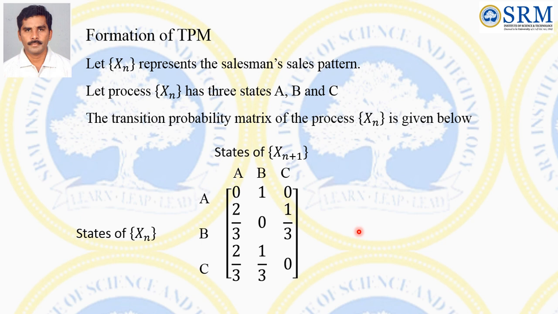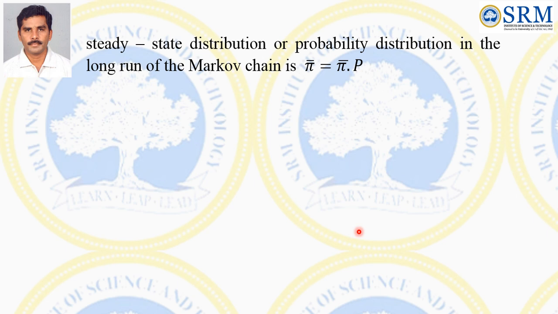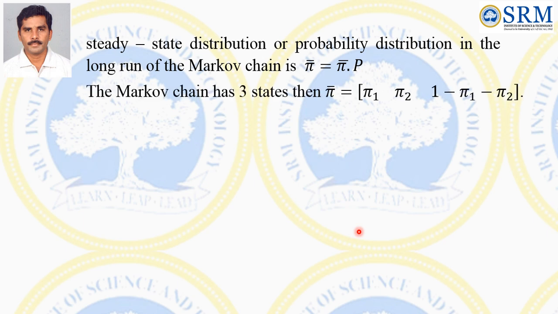Next, how often does he sell in the cities? So how to find this? That means we have to find the probability distribution in the long run. So what is the steady state distribution, or probability distribution in the long run, of the Markov chain? The formula is pi bar equal to pi bar into P. Here three states are there. So we can take pi bar equal to pi 1, pi 2, 1 minus pi 1 minus pi 2.